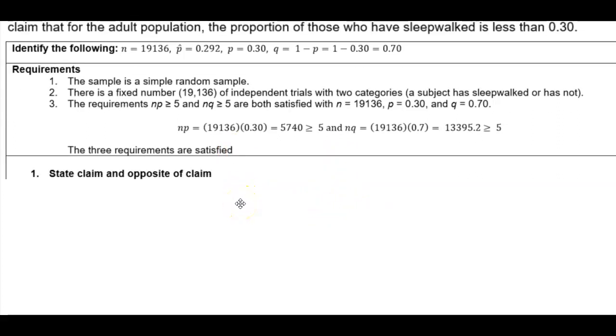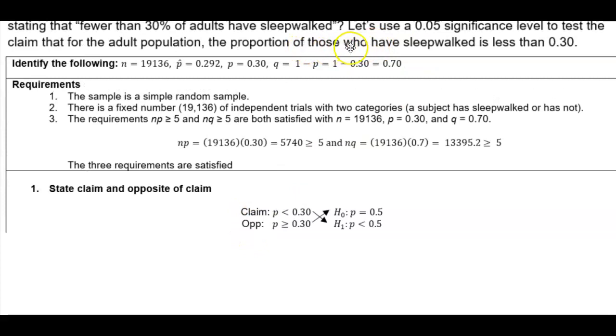We're going to state the claim and the opposite of the claim. Well, we know the claim states that the proportion of those who have sleepwalked is less than 0.30. So, since it's less than 0.30, the opposite would then be greater than or equal to 0.30.